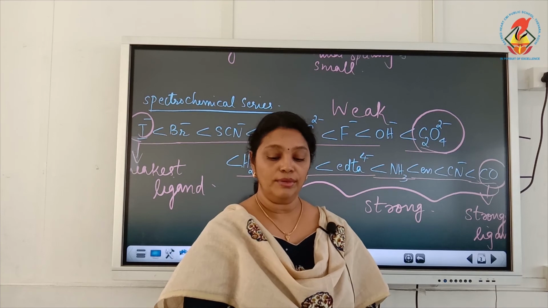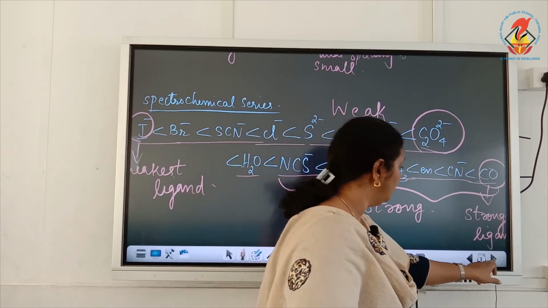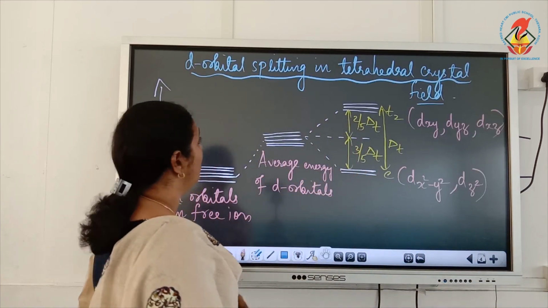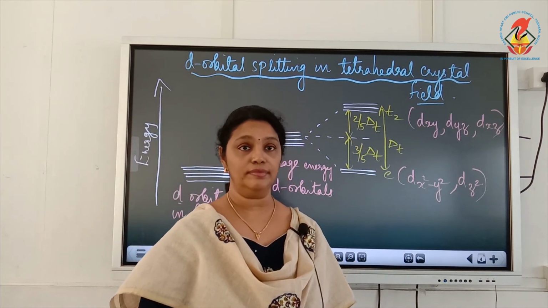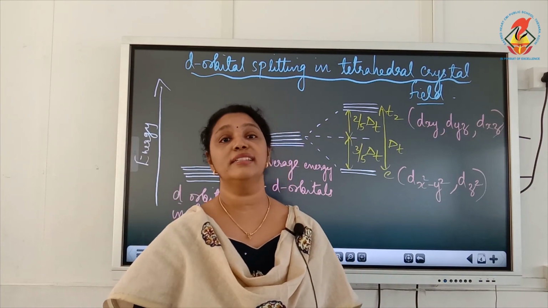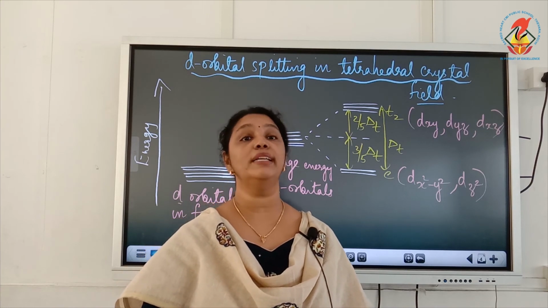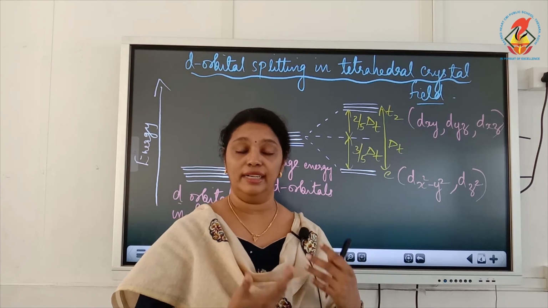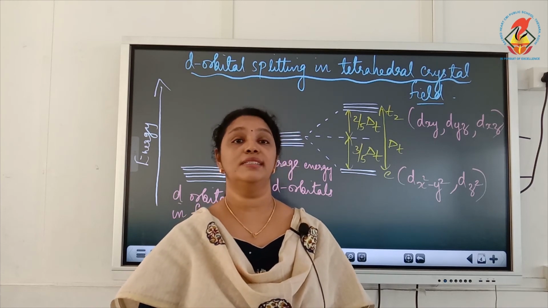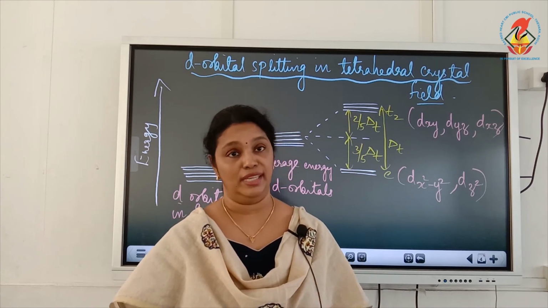Okay, now next I have drawn the d orbital splitting in a tetrahedral crystal field. In a tetrahedral crystal field the coordination number is 4, but we don't have much to study under it, just the d orbital splitting diagram is needed.